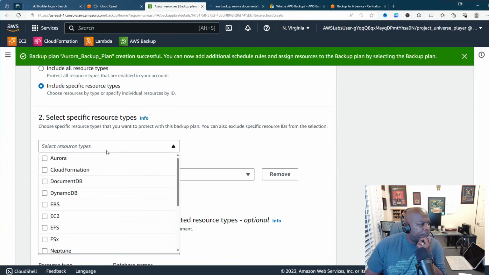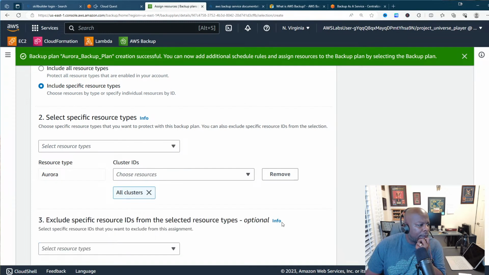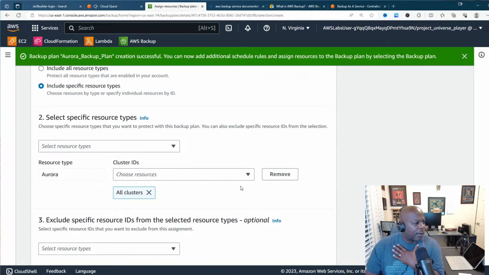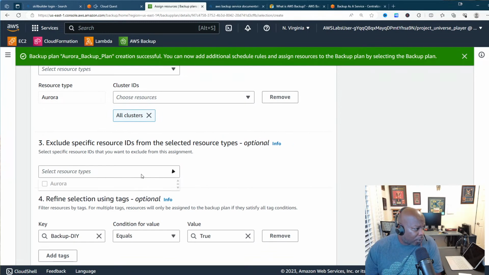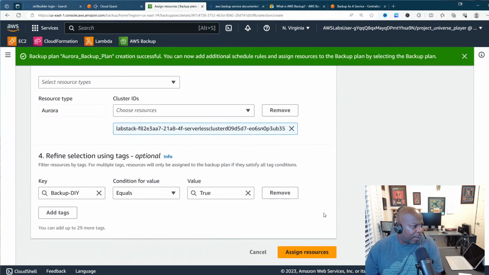It should be, oh, Aurora here, serverless. So I can get rid of this. All right, cool. Yep, there we go. Lab stack, all clusters. All right, so I found the Aurora database, and I got the proper tag on it. Yep, and lab stack, that's my cluster that I want to back up. So I'm gonna assign this resource right here.